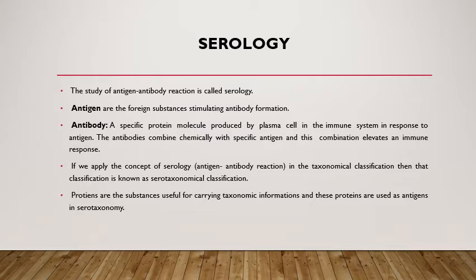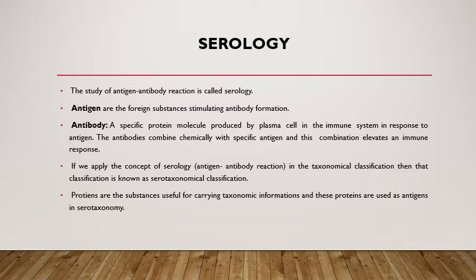Now, what is antibody? A specific protein molecule produced by plasma cells in the immune system in response to an antigen. The antibody combines chemically with the specific antigen and this combination elevates an immune response. Antibodies are the molecules produced to fight against that particular antigen. When this antibody combines with that antigen to fight against it, it is known as antigen-antibody reaction.